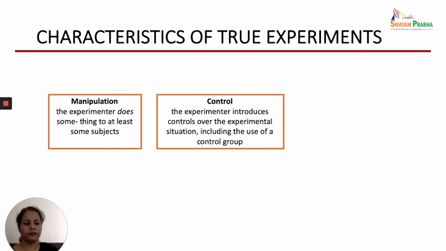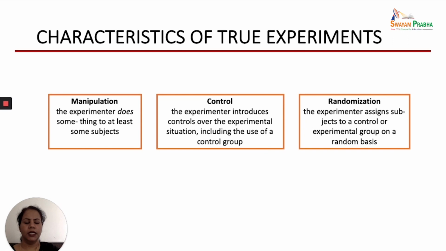the intervention. Third important characteristic of the true experimental design is randomization. Randomization means the experimenter assigns subjects to control or experimental group on random basis. So here the assignment of the subjects of your sample to the intervention or to the control group is decided on random basis, so that the researcher should not be biased to select the subject either in the experimental group or the control group.